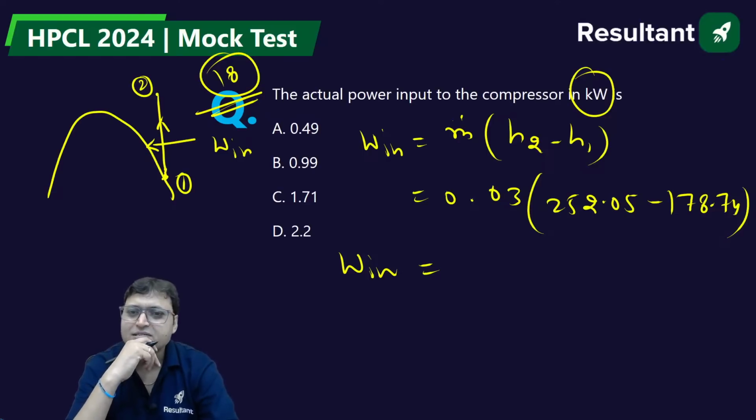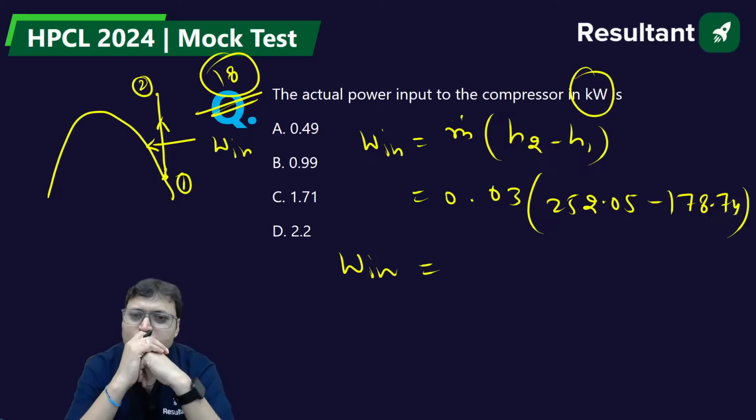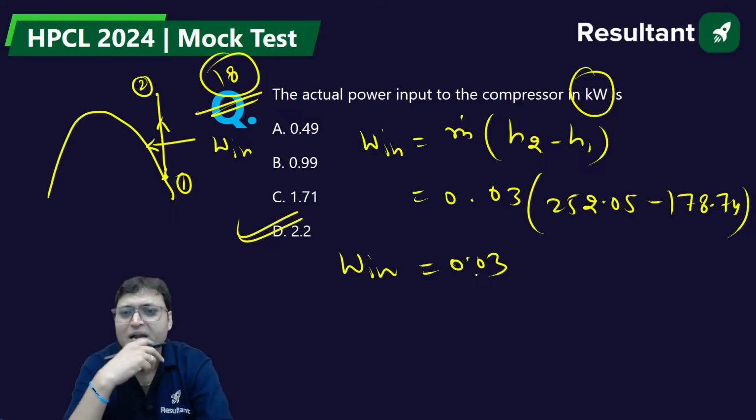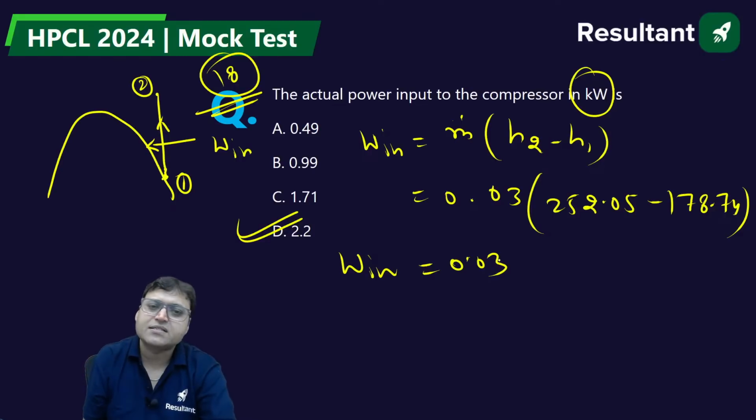252 minus 178. 152 and then solve it. What will be the power input? Are you getting something around D, 2.2? 0.03 multiplied by 152 and then 26, 100 minus 26, it is 70, 3, 74.